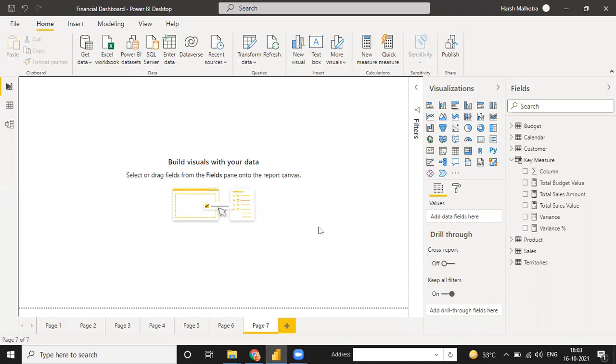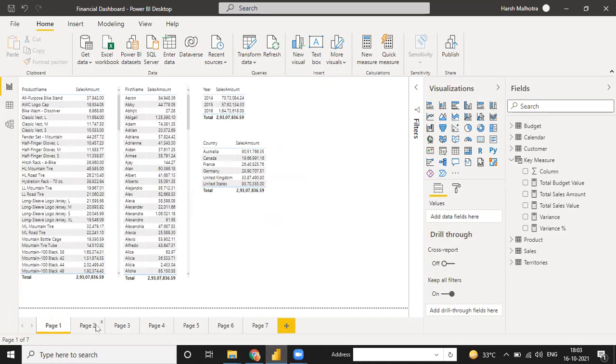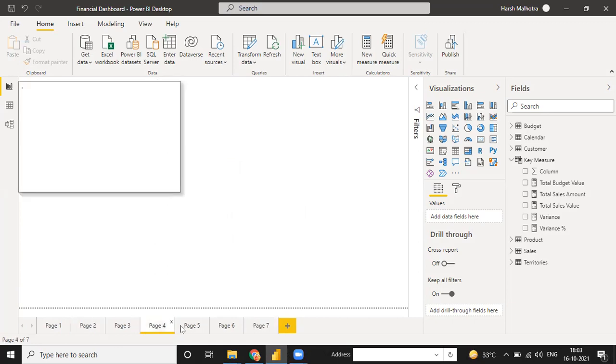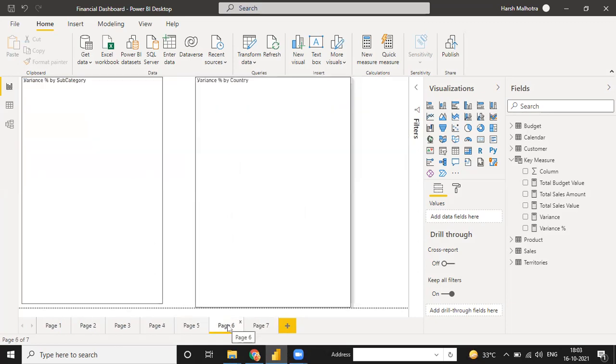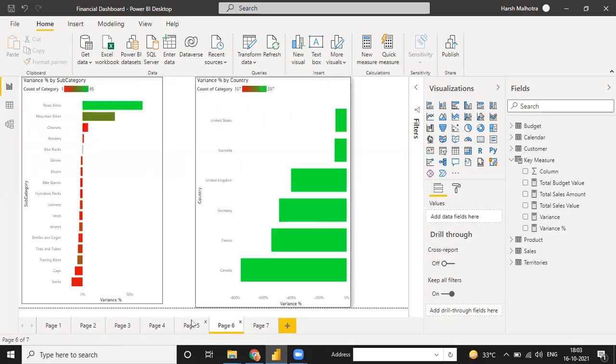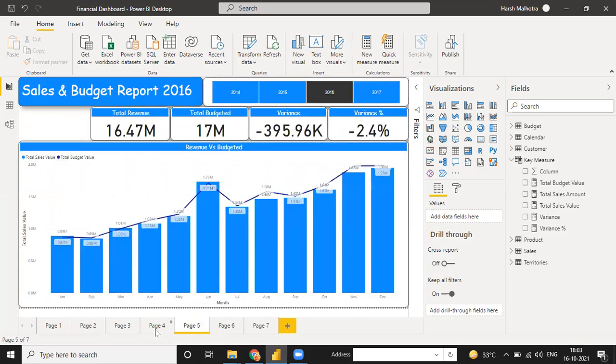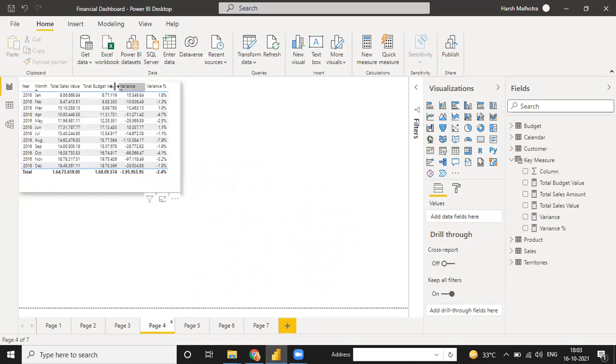Do you have any doubt in the last lecture, because we have completed half of the finance report? Do you have any doubt till page number 6, related to anything? Because we have made this kind of table presentation till the calculation of variance and variance percentage. Do you have any doubt till now, or shall I move further? Yes, we can move forward.